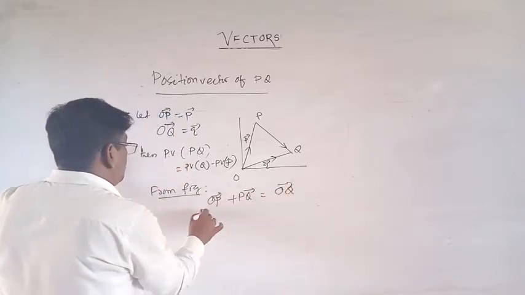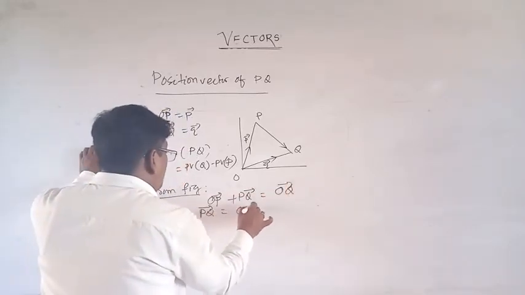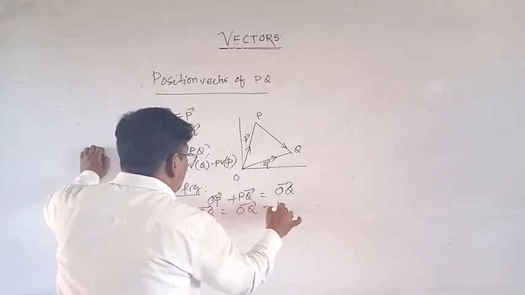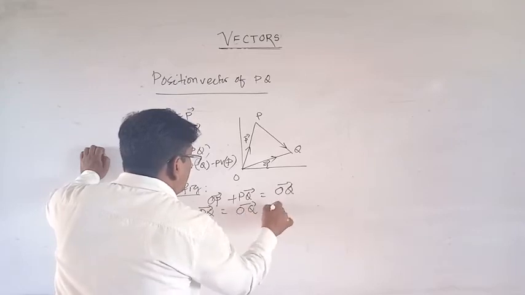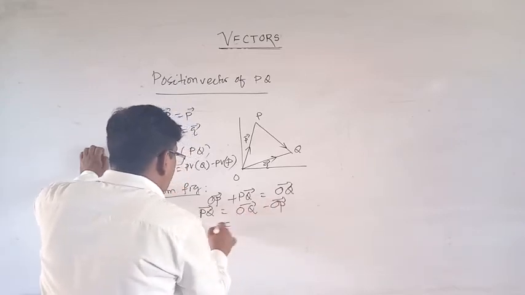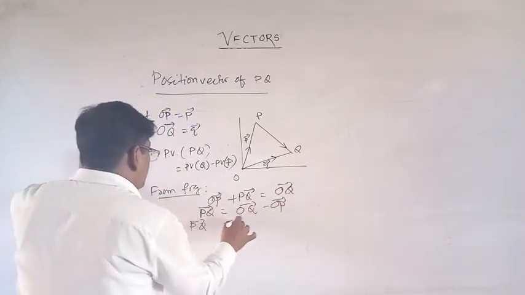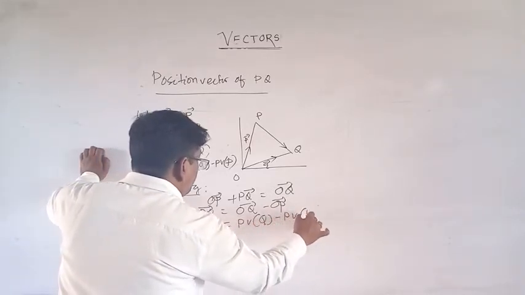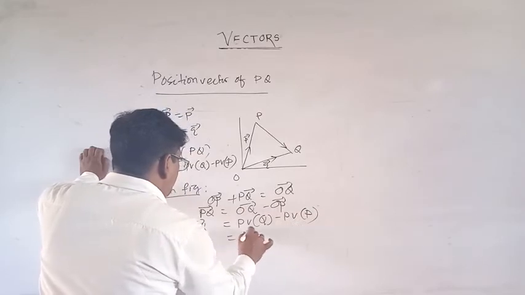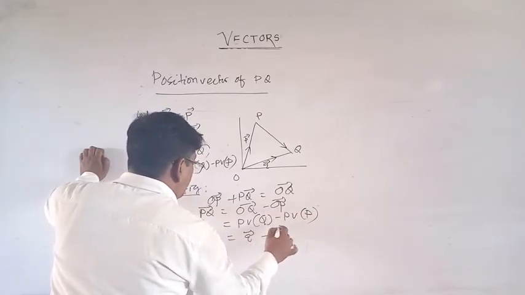That is, PQ vector is equal to OQ minus OP. So PQ vector is equal to PV of Q minus PV of P, that is, Q vector minus P vector.